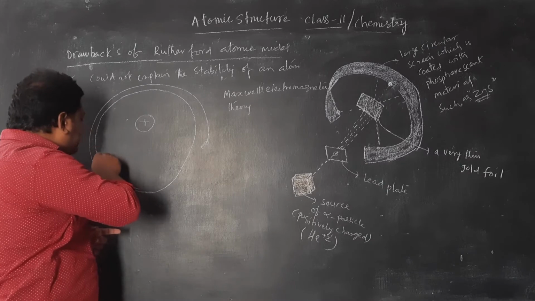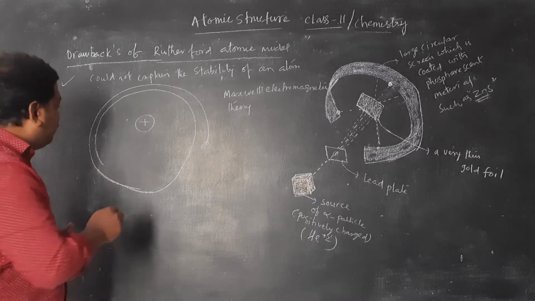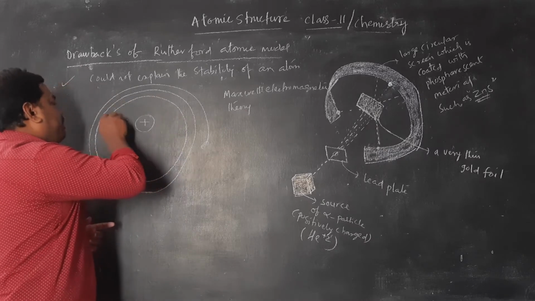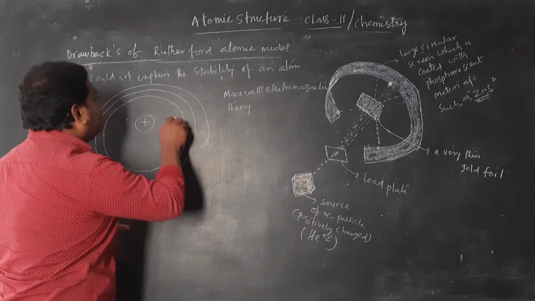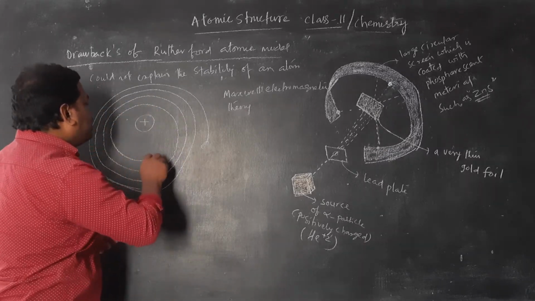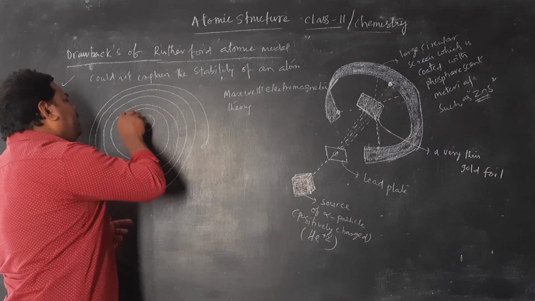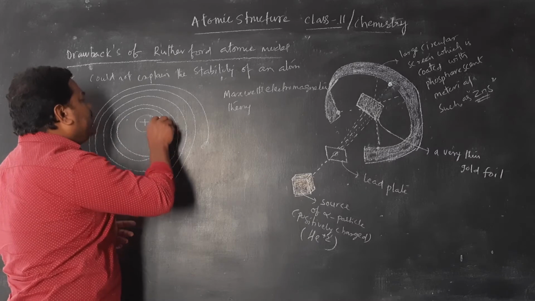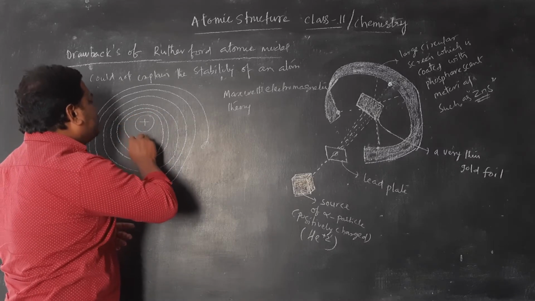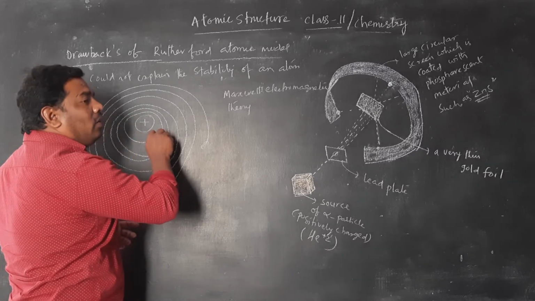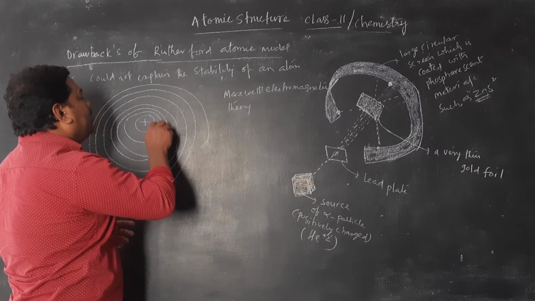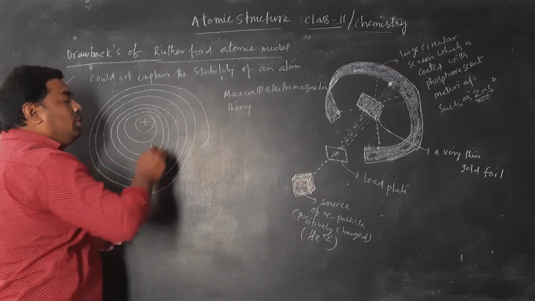If it emits energy in the form of radiation continuously, then at a certain point the electron will lose its energy and can fall into the nucleus.